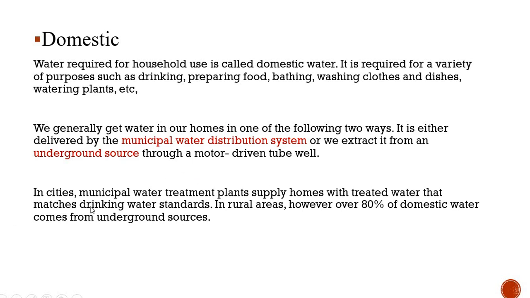In cities, municipal water treatment plants supply homes with treated water that matches drinking water standards, while in rural areas, over 80% of domestic water comes from underground sources. In urban areas, the underground water level is very low, so people mainly depend on the water supply by the municipal corporation.